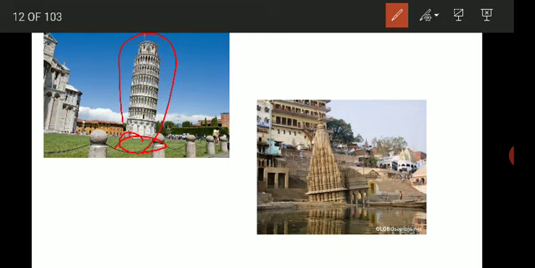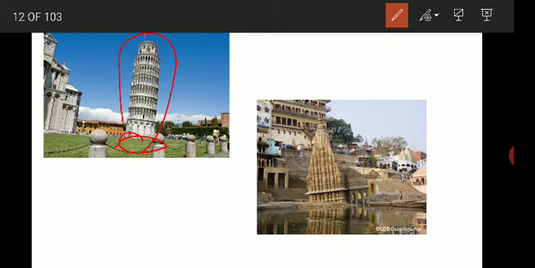When they reached the third or fourth floor, they found that the foundation was not strong, because it was constructed on loose sediments. It could not bear the load, and so it started tilting. So this is what we call one of the wonders.